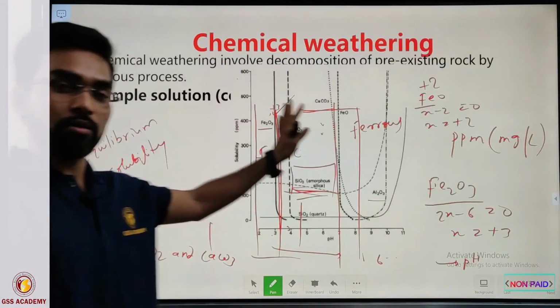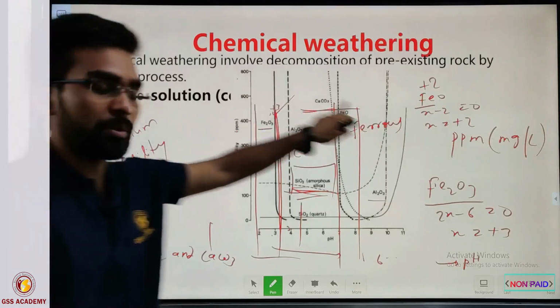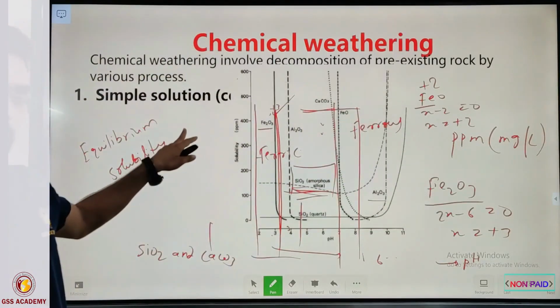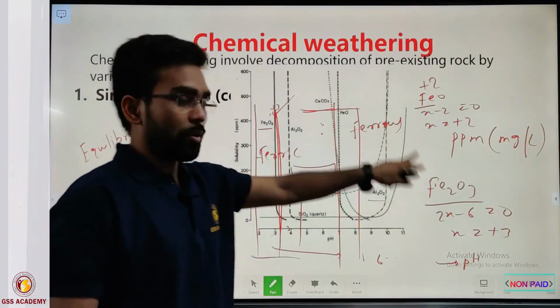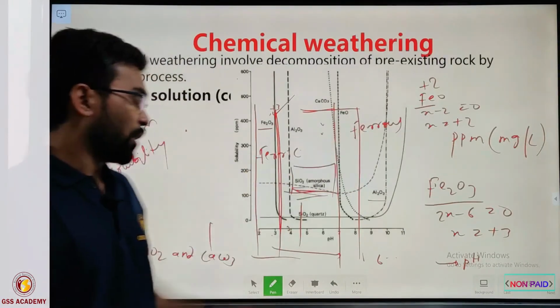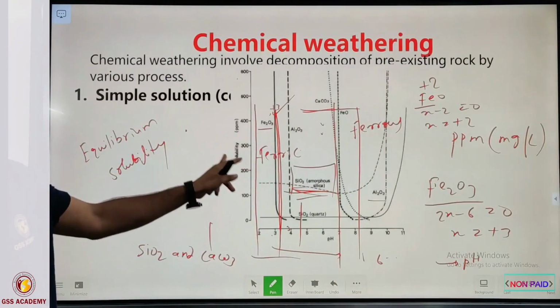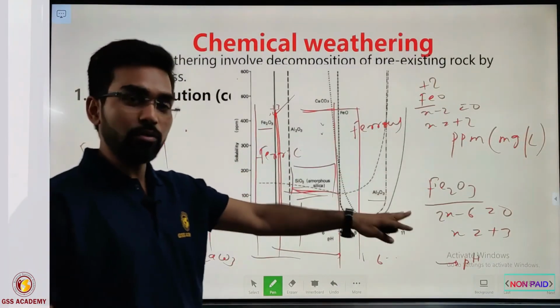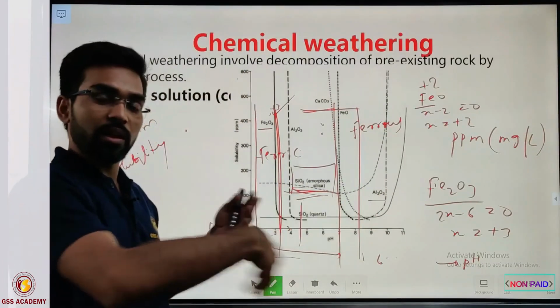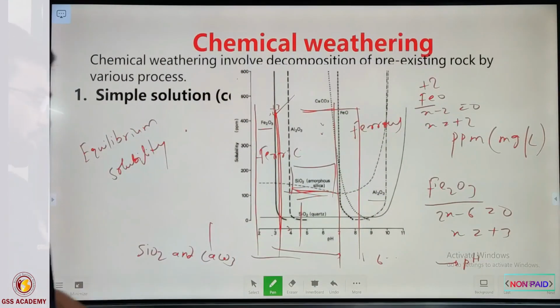Now you understand the simple and congruent dissolution. Why do we call it congruent? Because there is no net precipitation of other minerals after the dissolution of those minerals in normal water. So now you can see how the dissolution of minerals reacts differently in different environments. Okay.